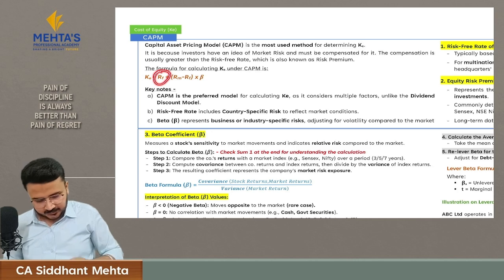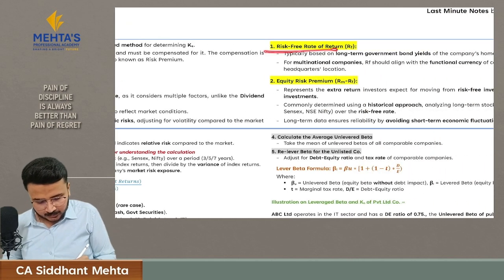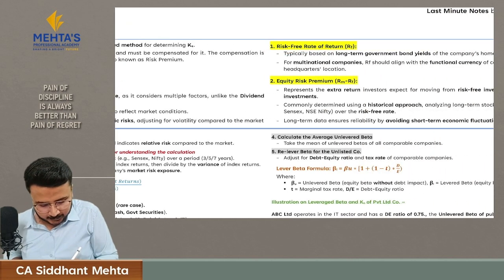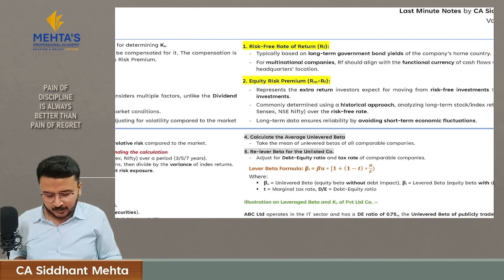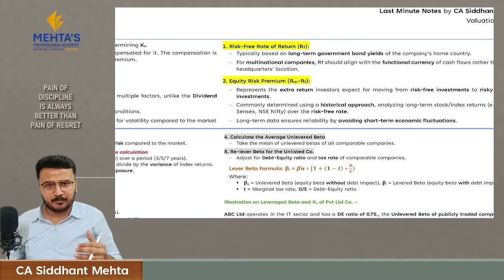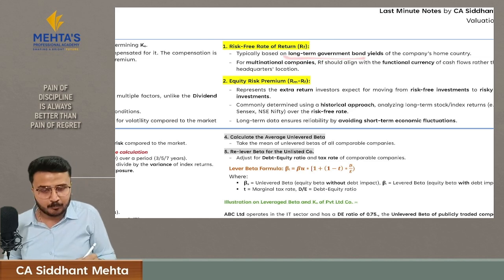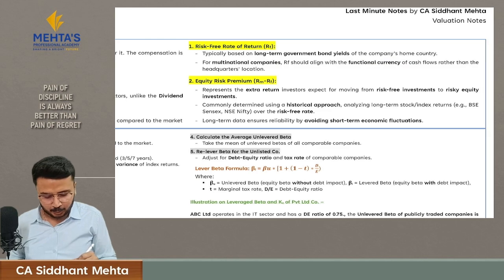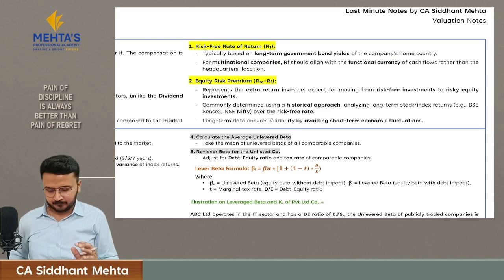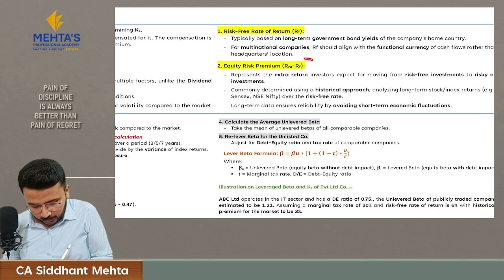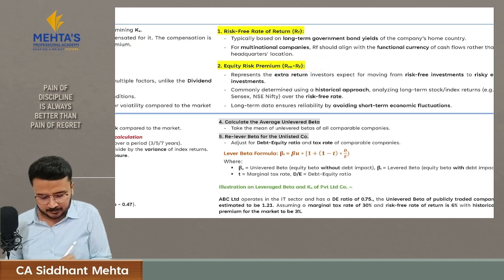So here the risk-free rate will be the percentage of return you can get on a long-term government bond. If you are a multinational company having your business in different countries, then you have to take the long-term government bond of your functional currency and not from where your headquarters is located. Second, how to calculate the equity risk premium, that is RM minus RF.